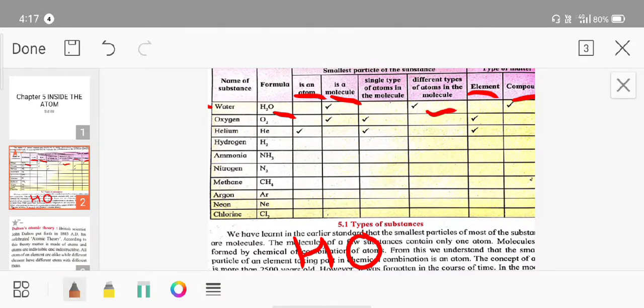Whether it is a compound or an element: it is a compound because it is made up from two elements, H and O.